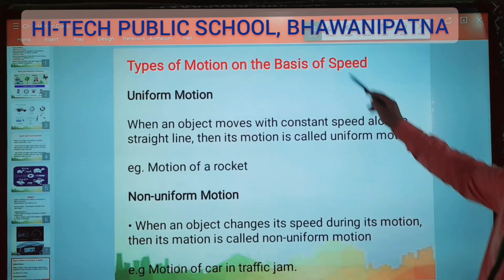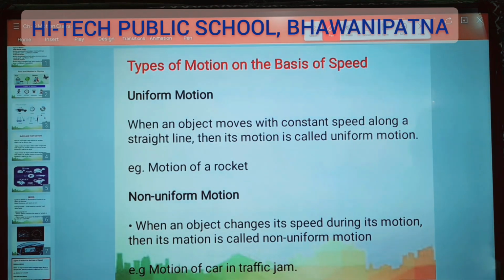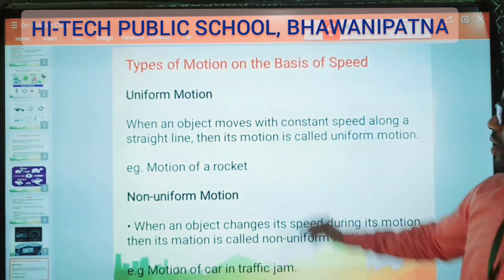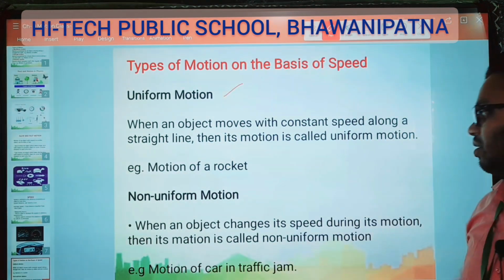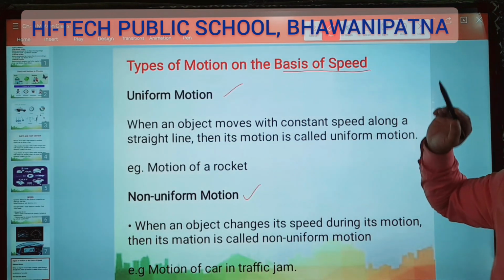Now based on speed, motion is of two types. How many types? Two types. Uniform motion and non-uniform motion. This is based on speed.